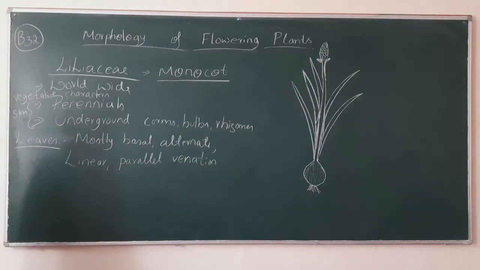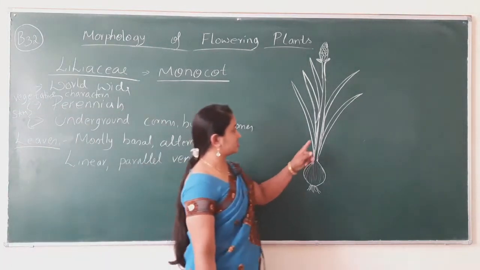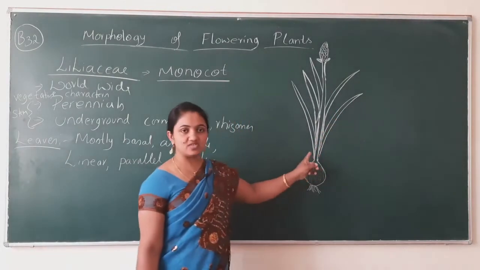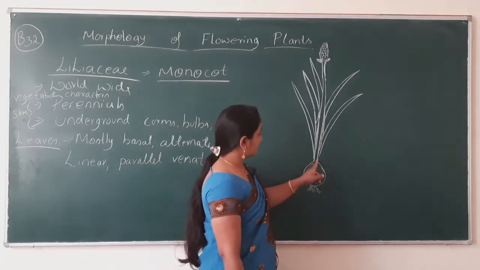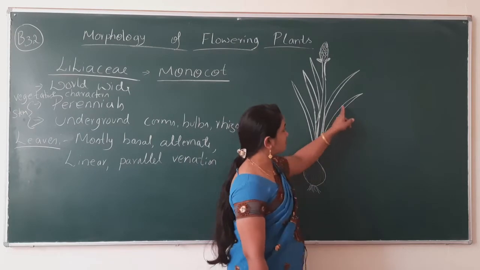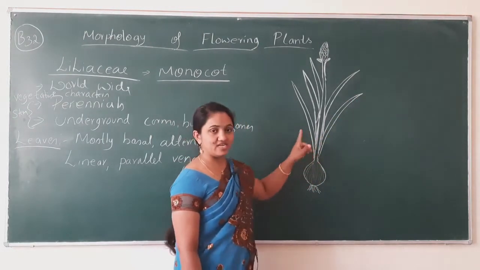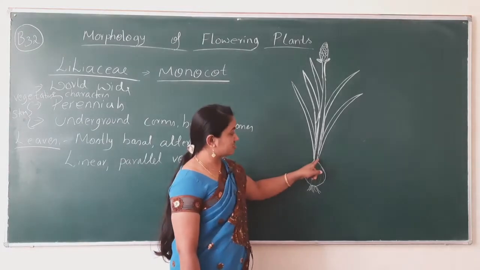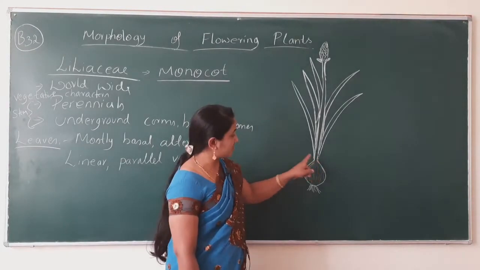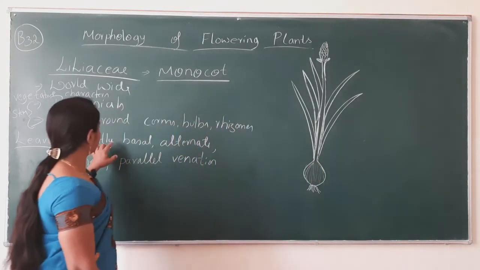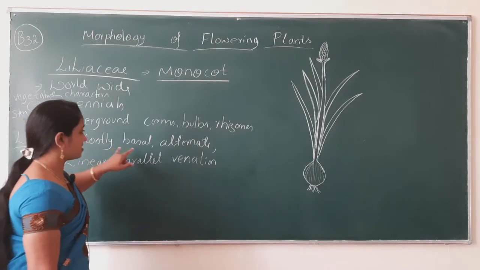Look at the leaf arrangement, from where it has begun its development, right from the base. The origin is from the base. That's why they have given the character as basal.